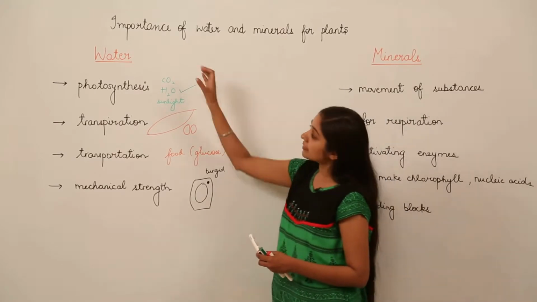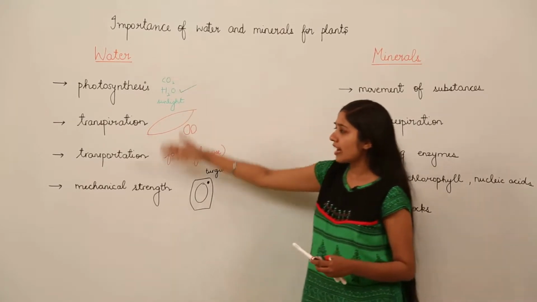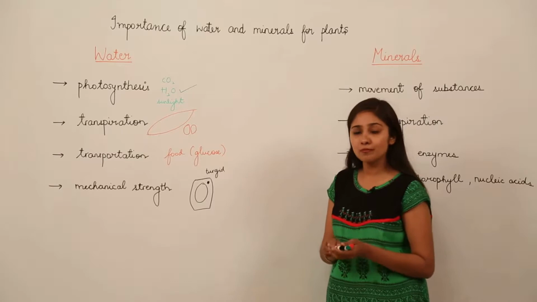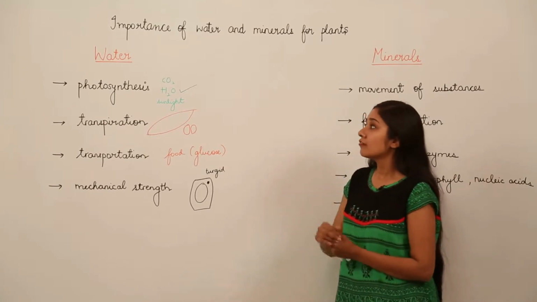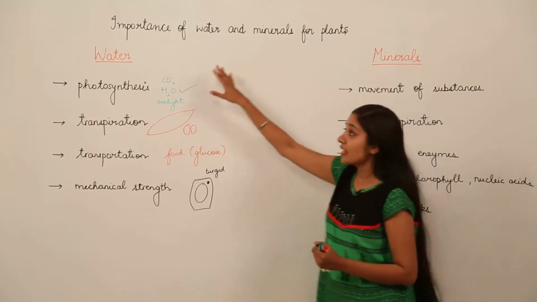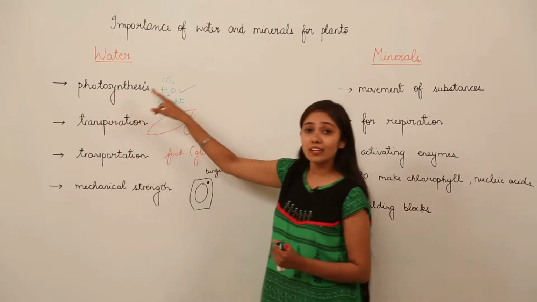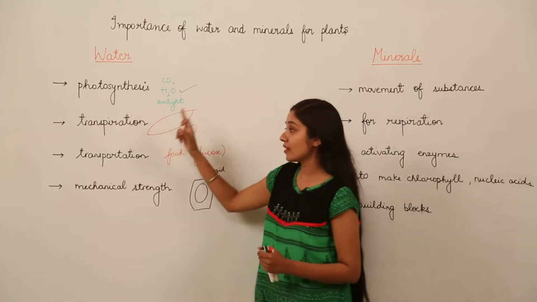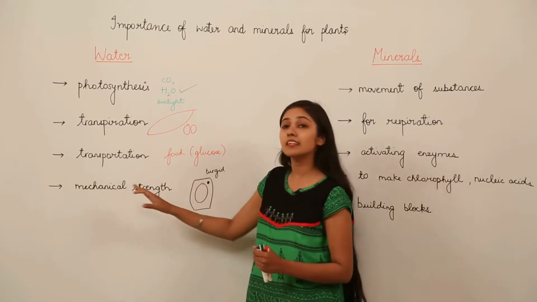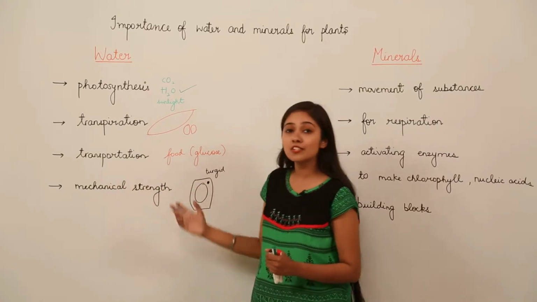So remember that in case of water, we have discussed 4 important points. Why do plants need water? Plants need water for carrying out the process of photosynthesis, transpiration, transportation, and water also provides mechanical strength to the plants.